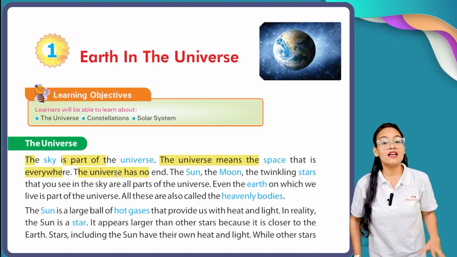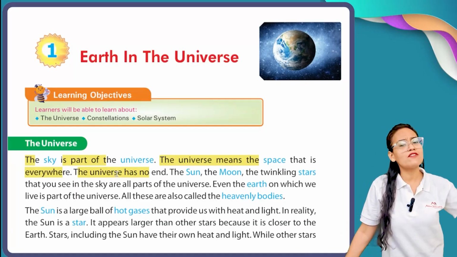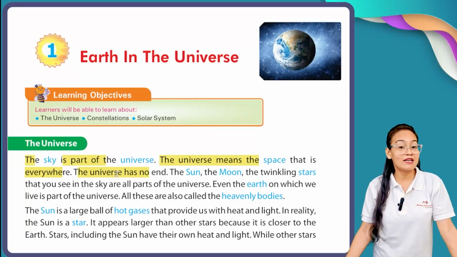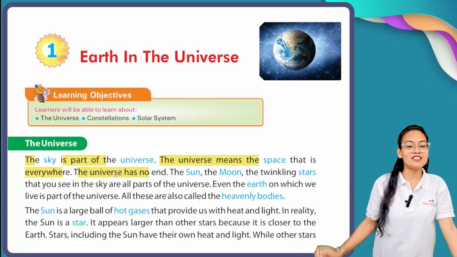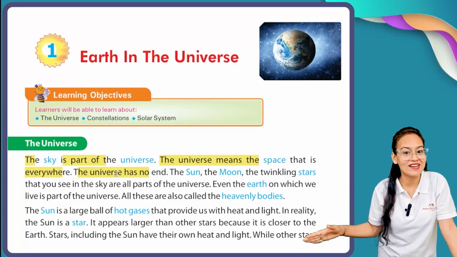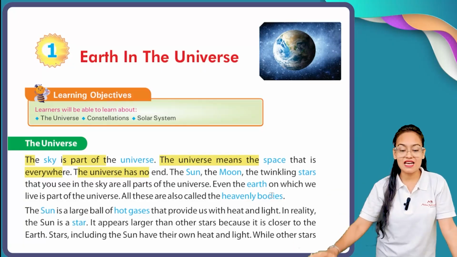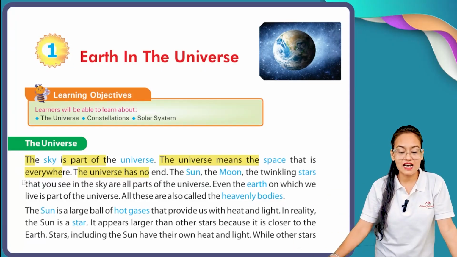It means if the universe is present in each and every corner of our space, then it is infinite in shape, it has no ending. The sun, the moon, the twinkling stars that you see in the sky are all part of the universe.